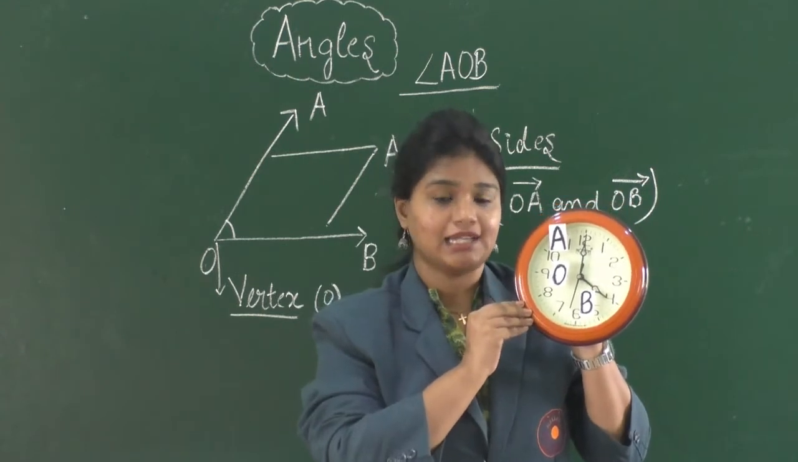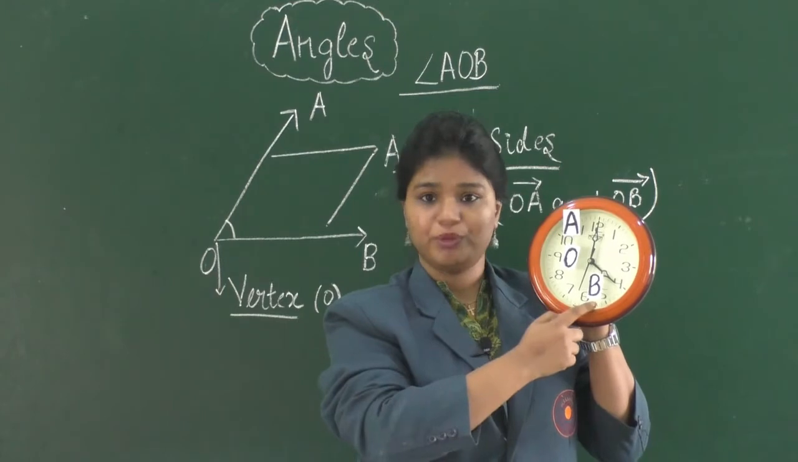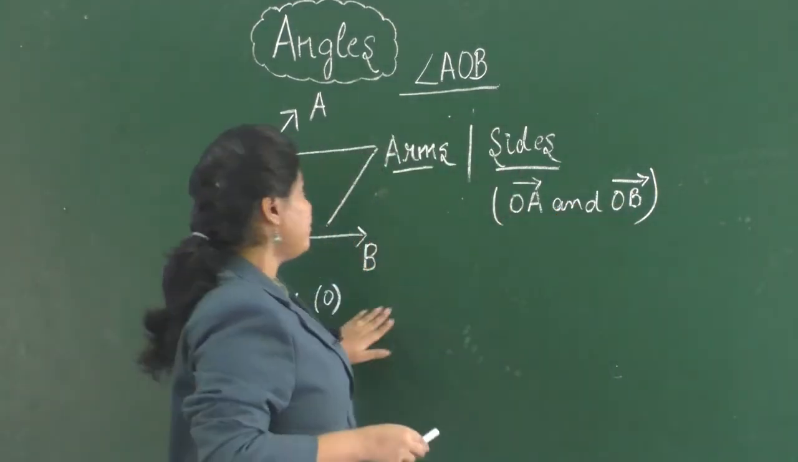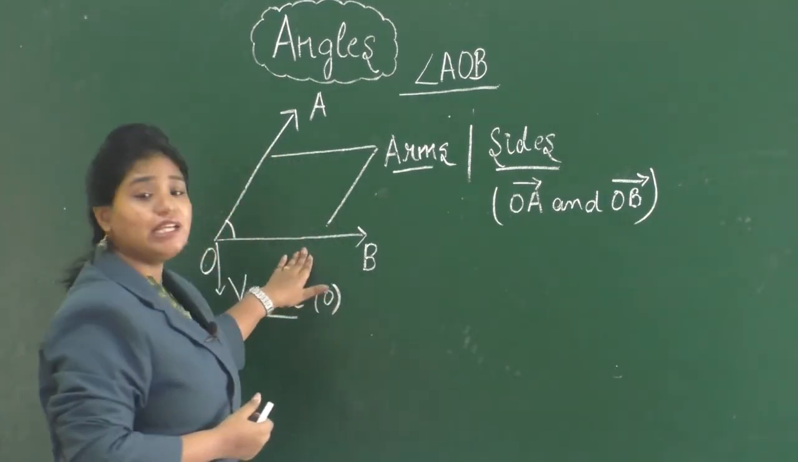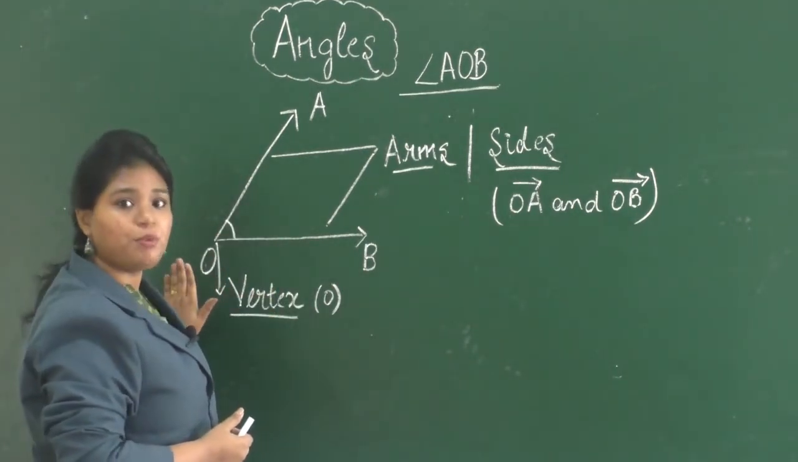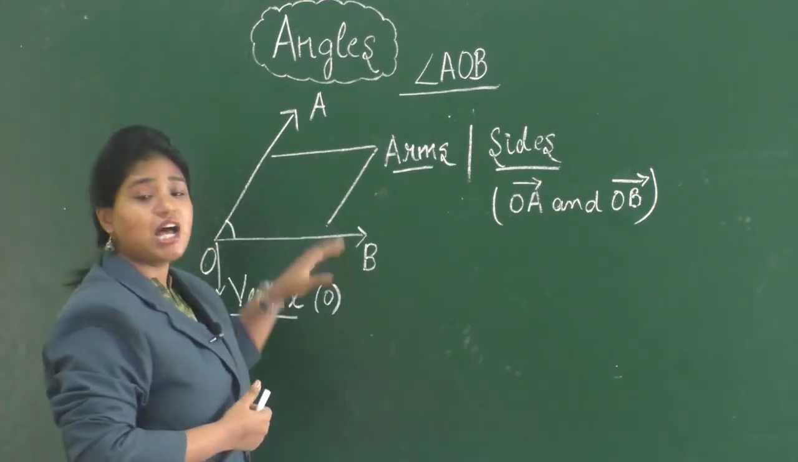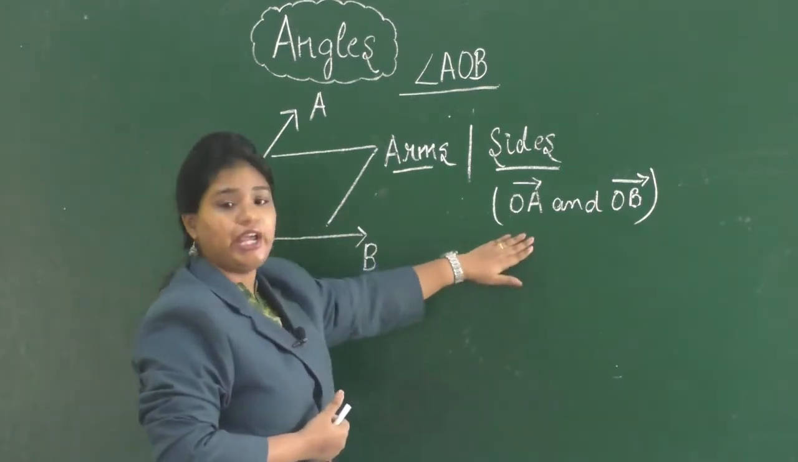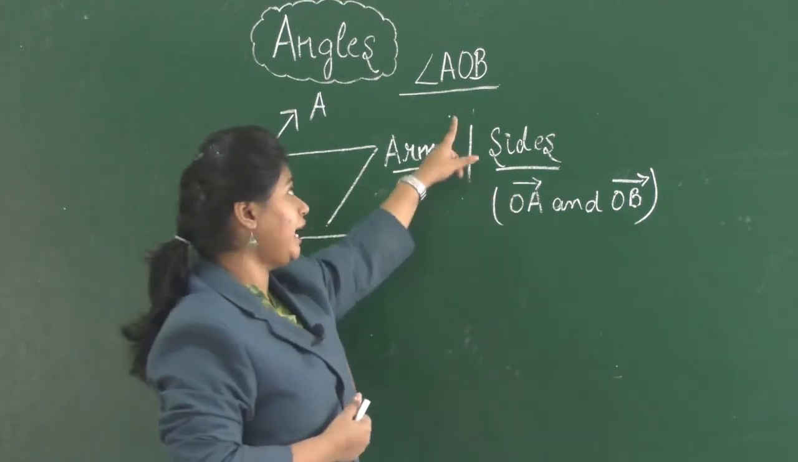So we can say that the hands of the clock, which we named as OA and OB, form an angle AOB. So here we have drawn an angle AOB. We can say that an angle is formed by two rays with a common initial point. Now what are these rays known as? These rays are known as the arms or sides of an angle. So here ray OA and ray OB are the arms of the angle AOB.